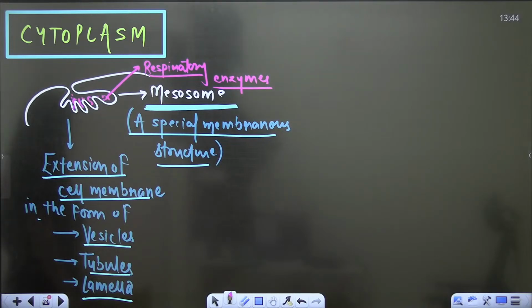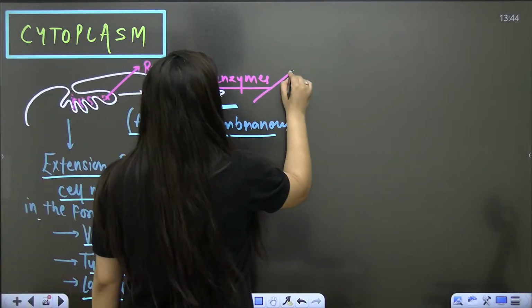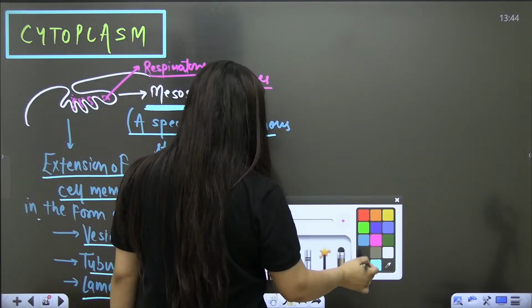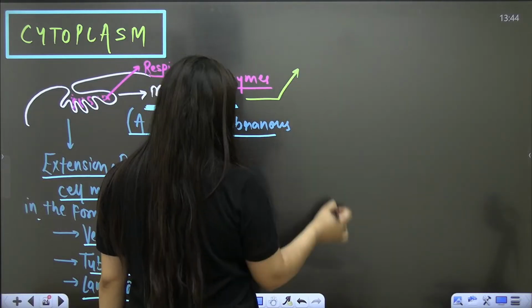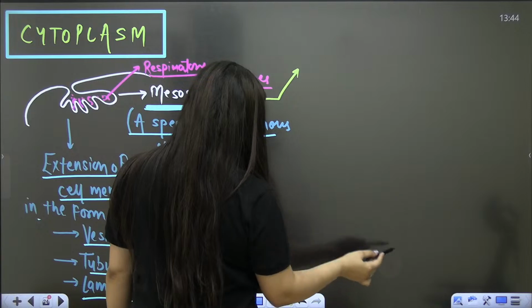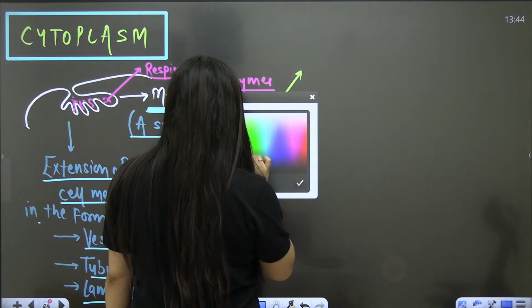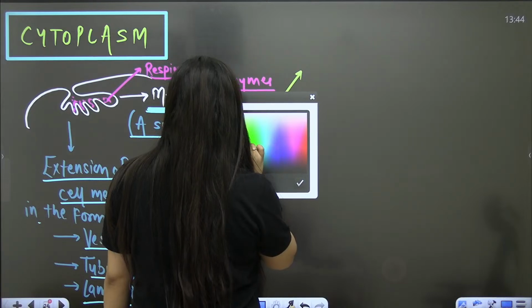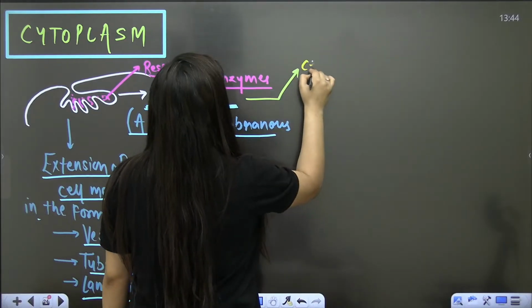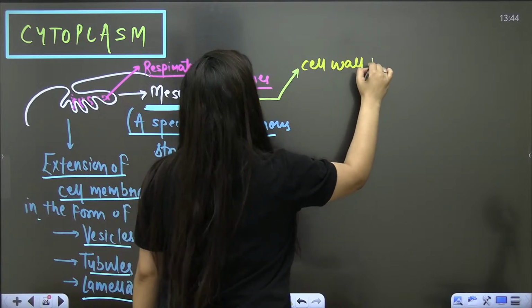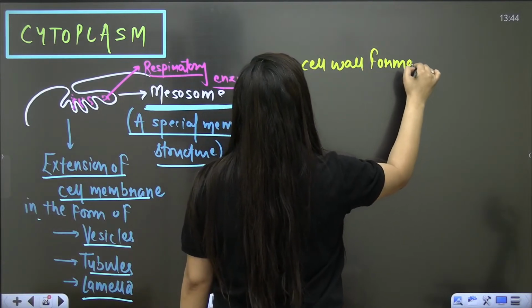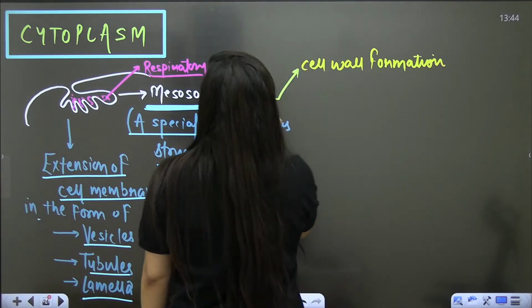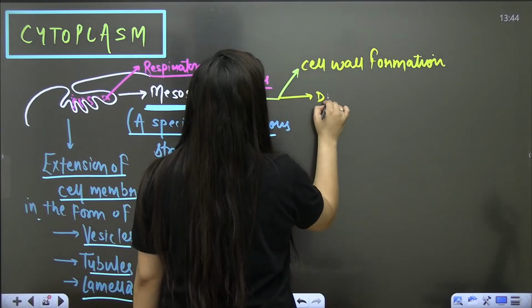Other than that, it will help in cell wall formation and DNA replication.